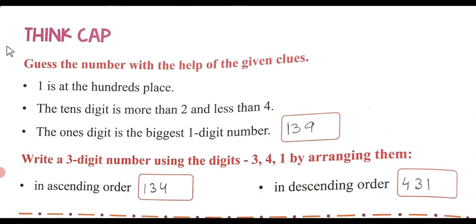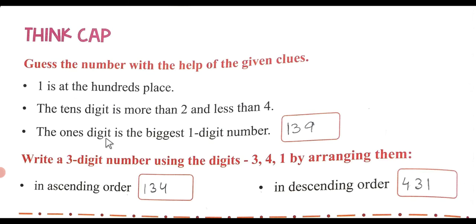Think cap. So guess the number with the help of the given clues. Number 1. 1 is at the hundreds place. The tens digit is more than 2 and less than 4. So more than 2 is 3 and less than 4 is also 3. So what comes in between is 3.